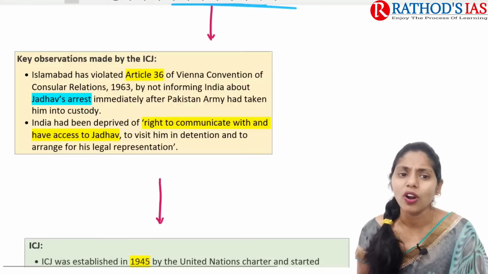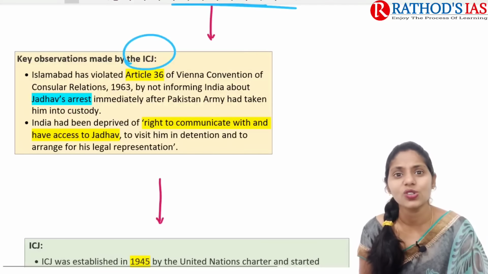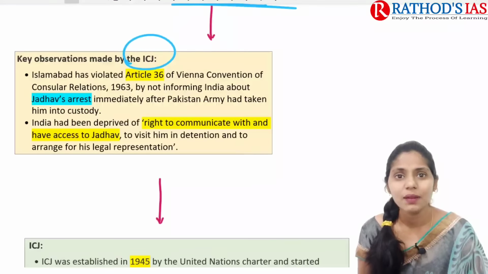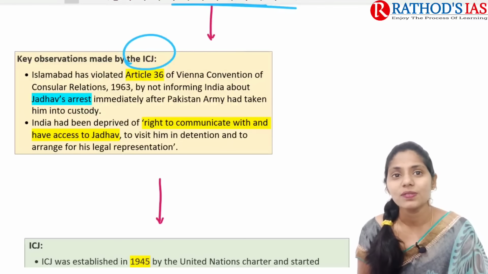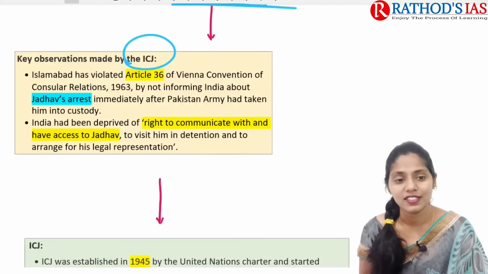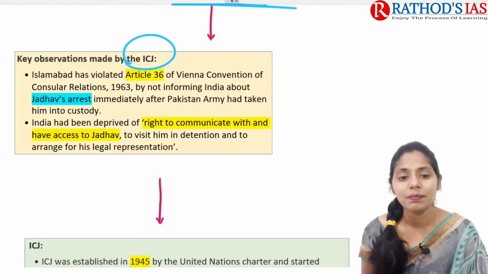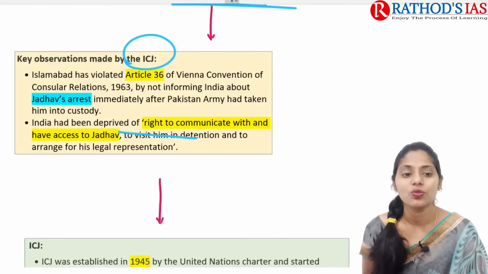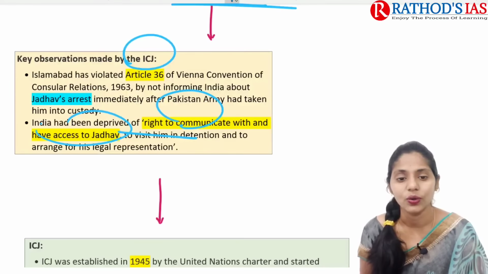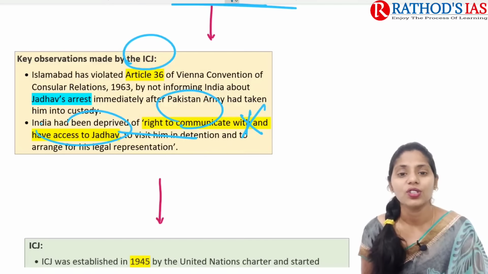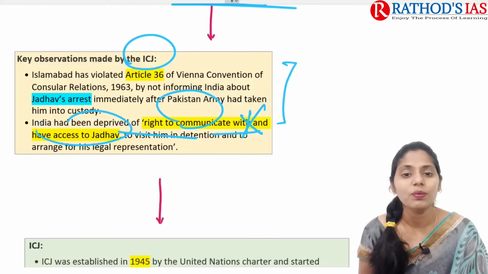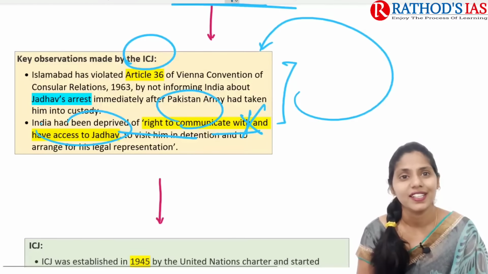Now, let us talk about the key observations made by the International Court of Justice. The first one is that Pakistan, that is Islamabad, has violated Article 36 of the Vienna Convention on Consular Relations, because Pakistan did not allow consular access. Next, India had been deprived of the right to communicate with and have access to Jadhav, to visit him in detention, and to arrange his legal representation. So it was not allowed, and India was deprived. These are two important key observations made by the ICJ.